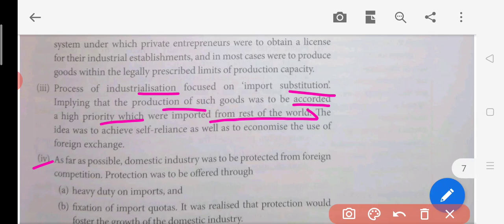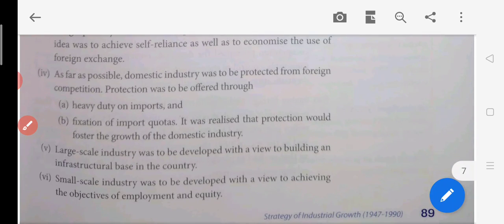Then the fourth: as far as possible, domestic industries were to be protected from foreign competition. See what happens nowadays: we can see a lot of foreign companies in India, but what was the condition at that time? There was protection given to the industries in India. How? There was heavy duty on imports. Whatever goods were imported, their incoming into India was restricted by imposing heavy taxes on those goods. So whenever those goods entered India, they would be sold at a very high price. So this was a problem for them.